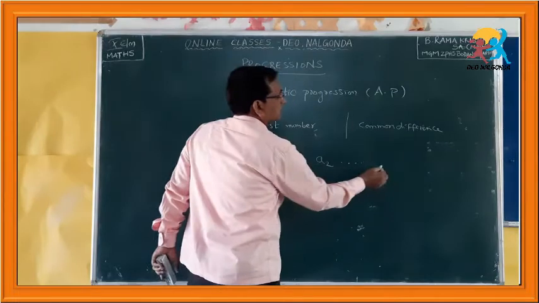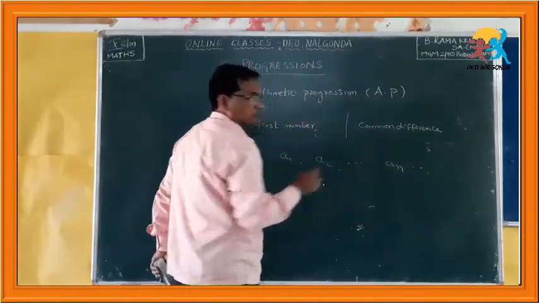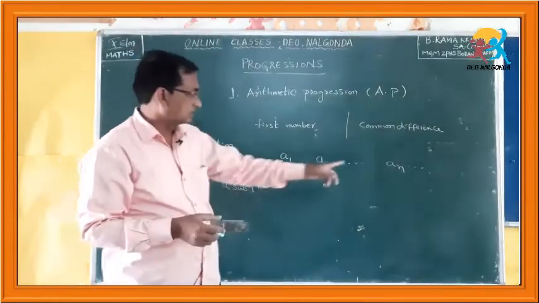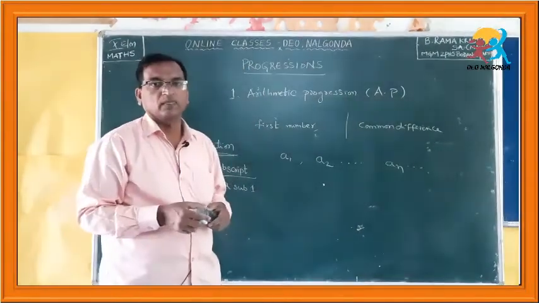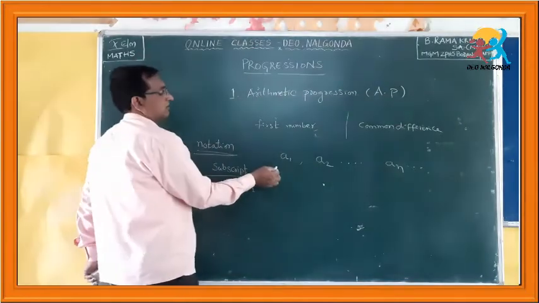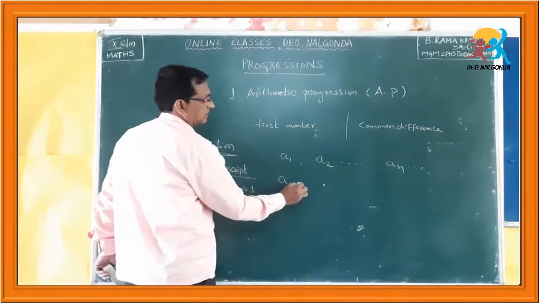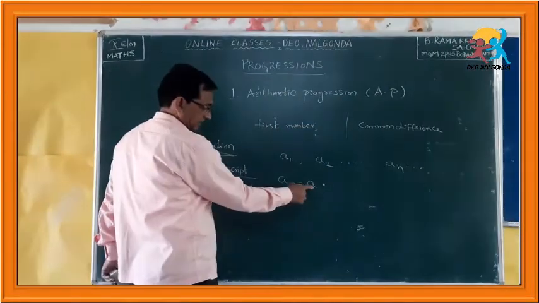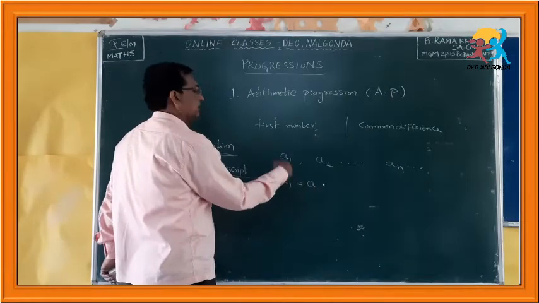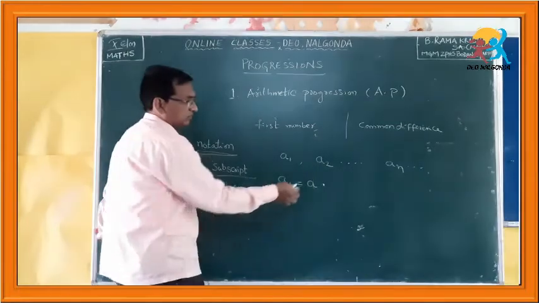Like that, if you write A n, what does that mean? That is the nth term in this progression. Sometimes, or generally, A1 is written as A, and the remaining terms, second term A sub 2, like that.